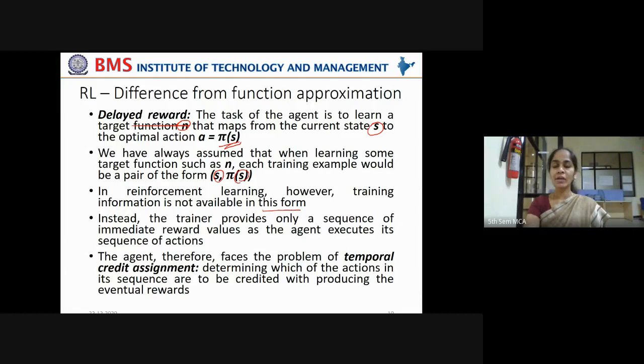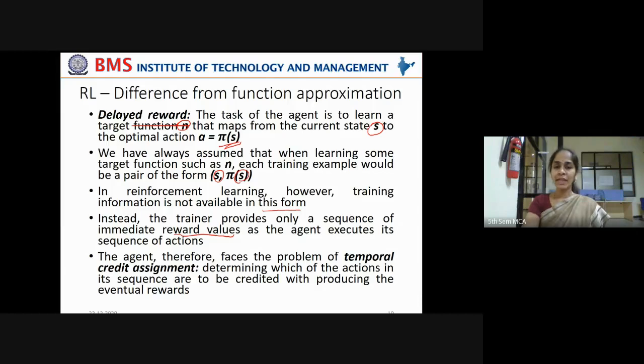Instead, the trainer provides only a sequence of immediate reward values. It will have at its disposal only rewards, nothing else. No attributes, no target labels. The trainer provides only a sequence of immediate reward values. If you take this step, this is how I appreciate. If you take this step, this is how I punish you. Only that information is available. The trainer provides only a sequence of immediate reward values as the agent executes its sequence of actions.